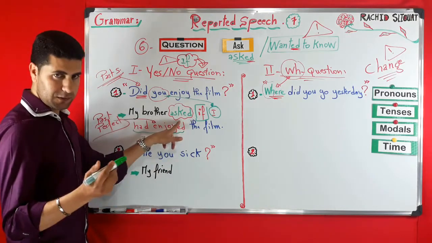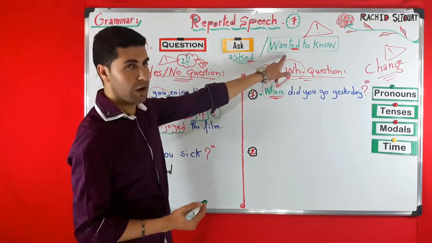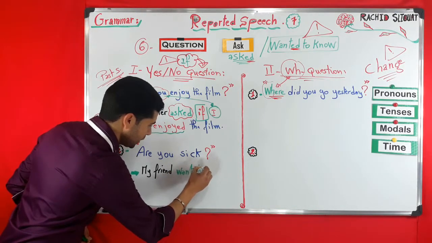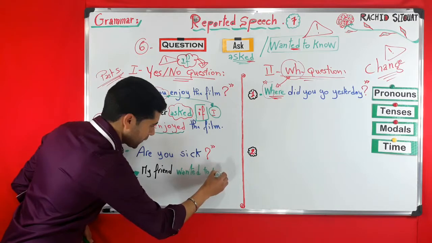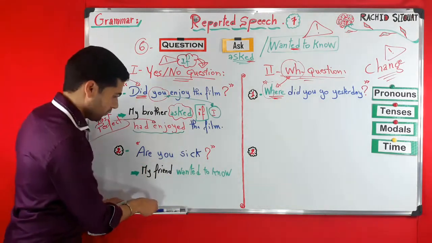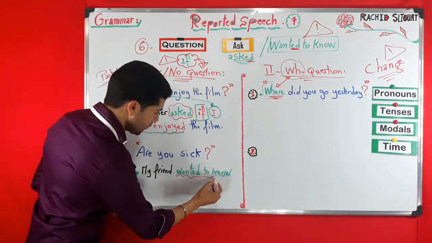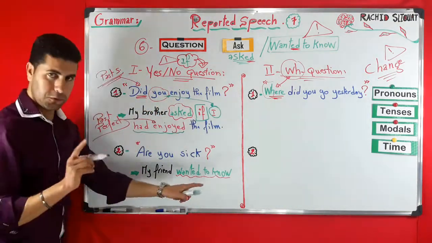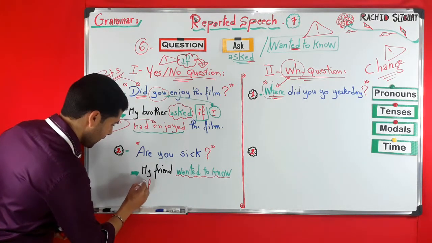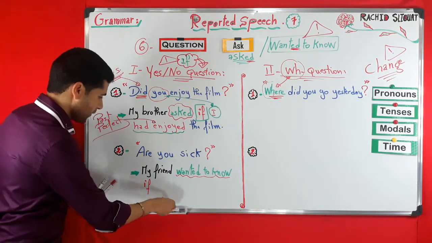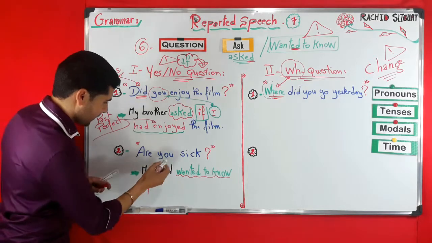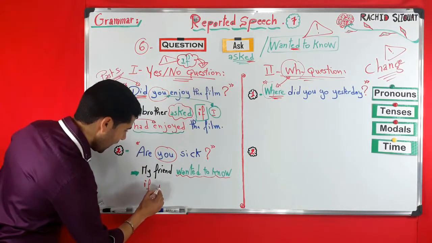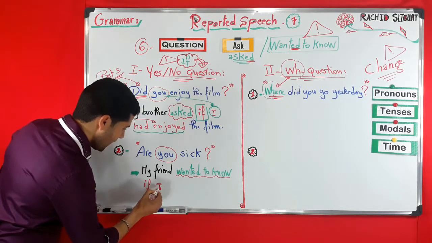Here we used asked. Now let's, for example, use wanted to know. This is another reporting expression. Wanted to know. And then we have if. Wanted to know if I. Now here, you becomes I. Now we have the verb.